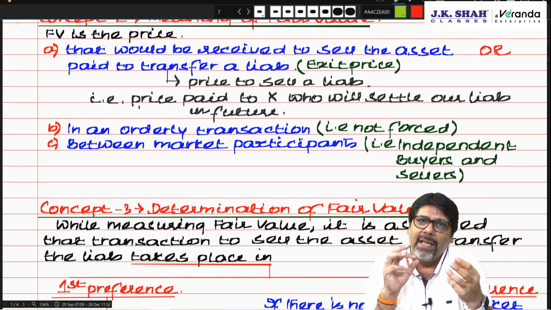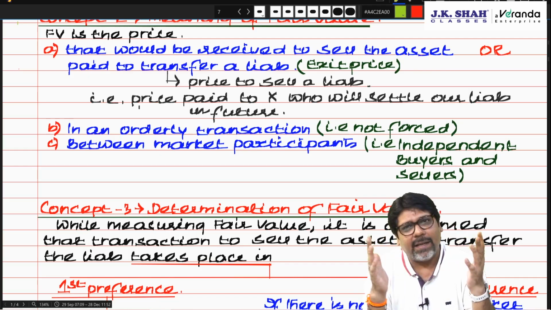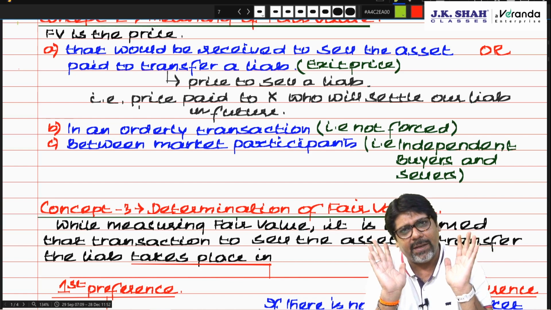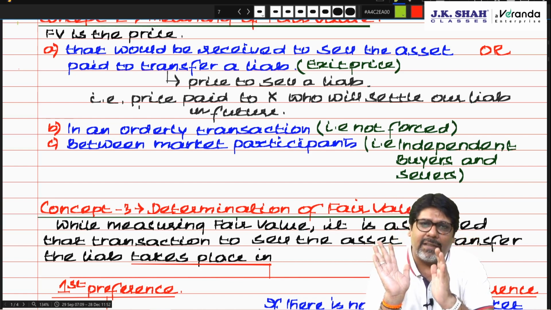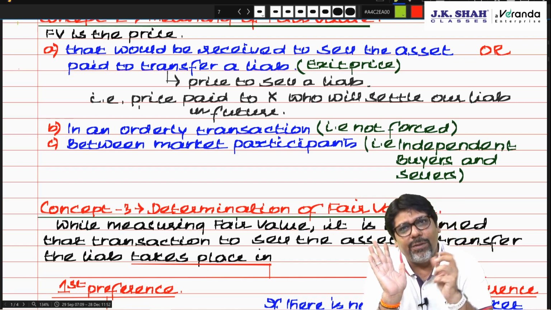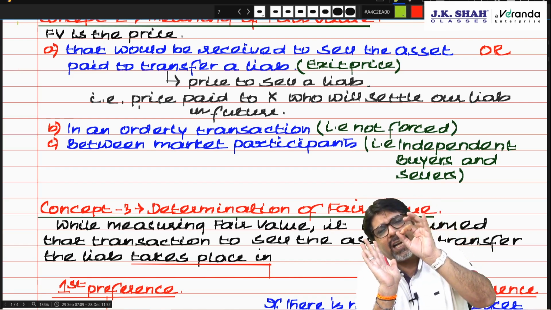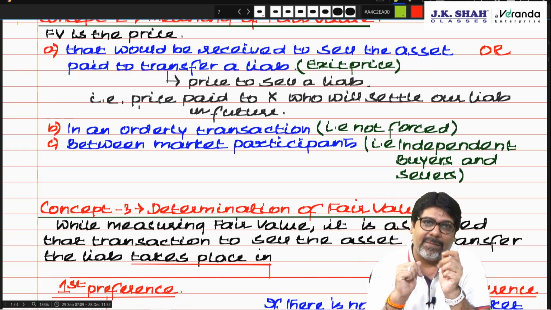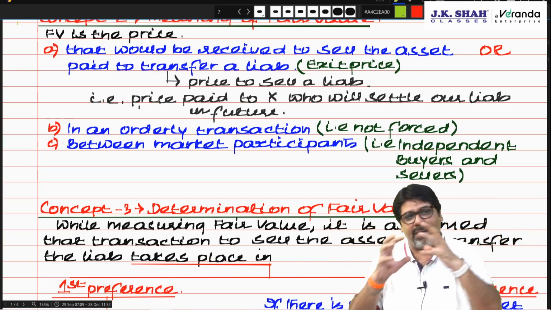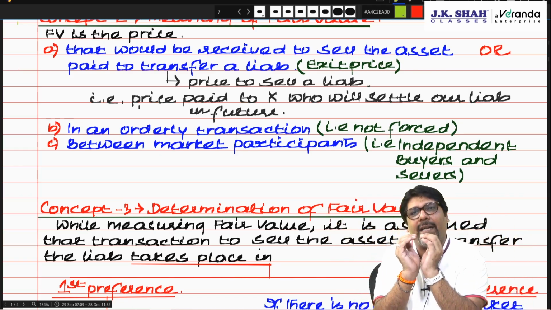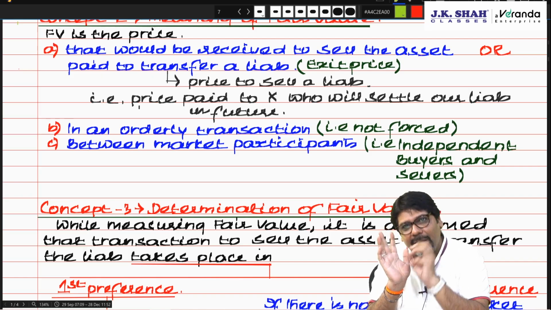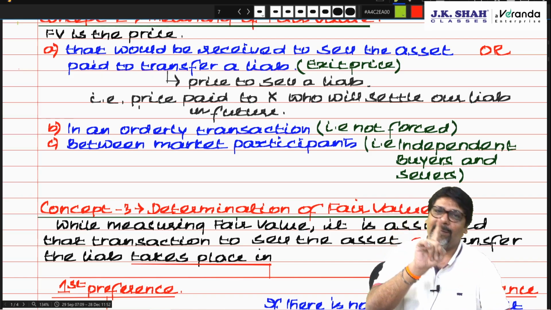Will anybody else, there are so many market participants, if anybody else or randomly anybody from the market buys it, he would consider that as property. But if any teacher or schools or educational institute buys it, they would be ready to pay an extra amount. Why? Because they would use that as a classroom only. So that becomes the most advantageous market. So there is a big market where there are a lot of buyers and a lot of sellers. That is a principal market. Out of that principal market, there is a small market which is of educational institute, which would take my classroom as it is and would be ready to pay me little extra. That is most advantageous market.